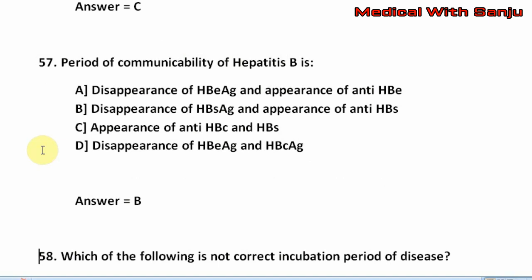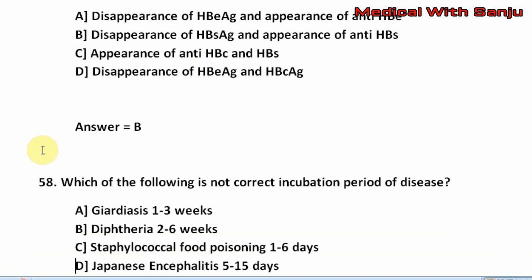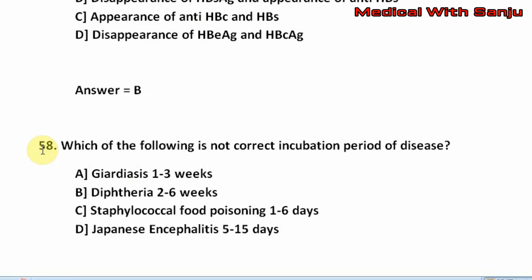Question number 58. Which of the following is not the correct incubation period of disease? Option A, giardiasis, 1 to 3 weeks. Option B, diphtheria, 2 to 6 weeks. Option C, staphylococcal food poisoning, 1 to 6 days. Option D, Japanese encephalitis, 5 to 15 days. The right answer is option C.